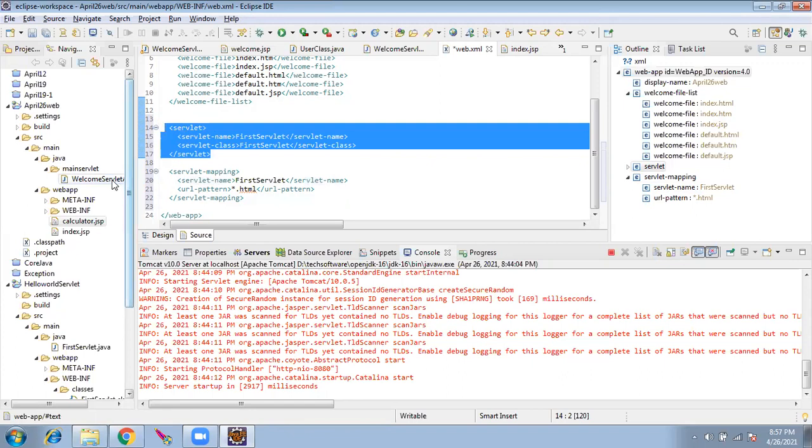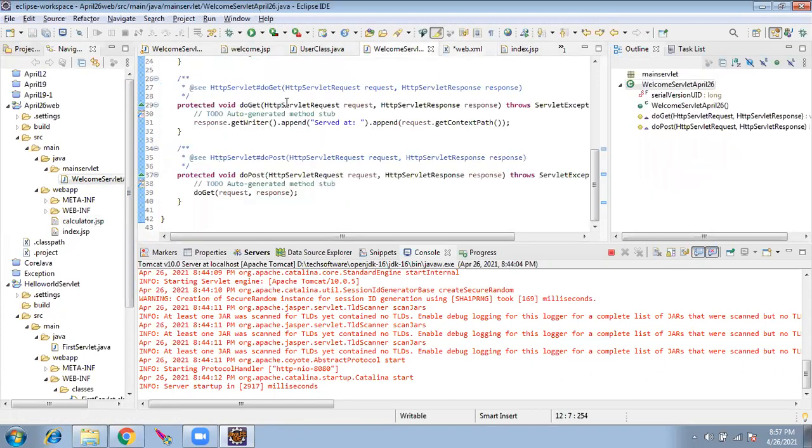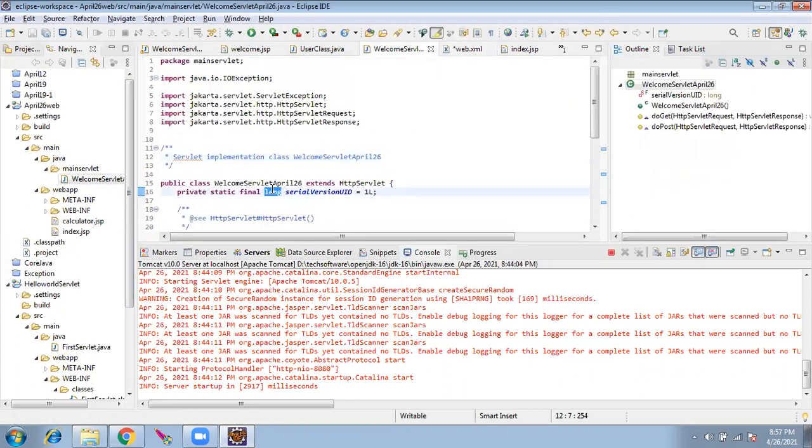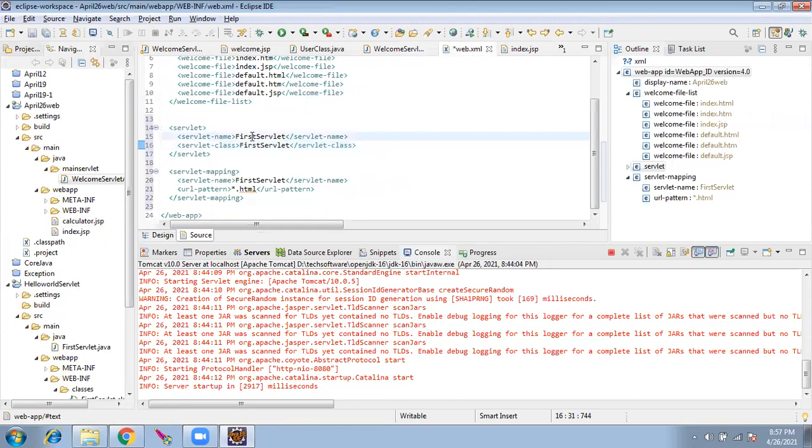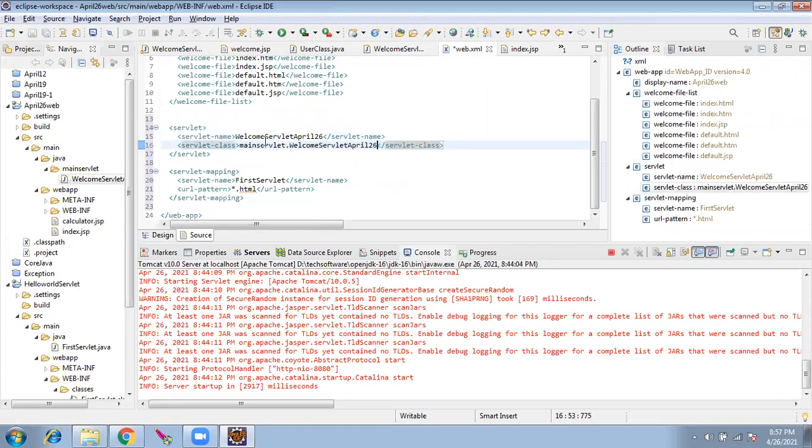Only one, I've created only the welcome servlet. I'll copy the name of the servlet. The servlet is inside the main servlet package. So my servlet name is welcome servlet, main servlet dot welcome servlet. This is the package, and what is the servlet name?